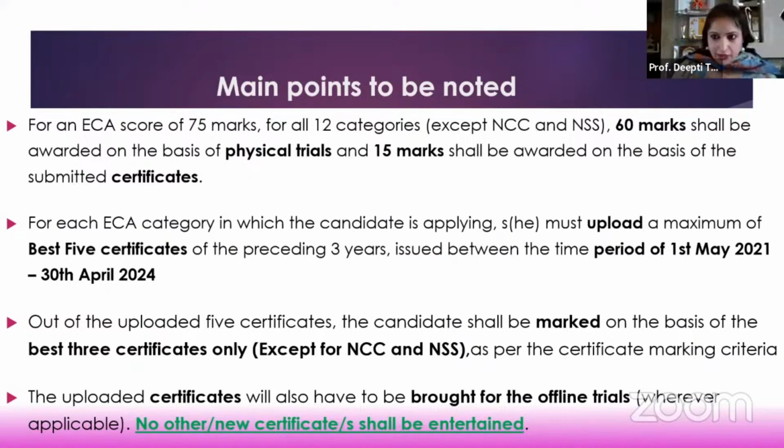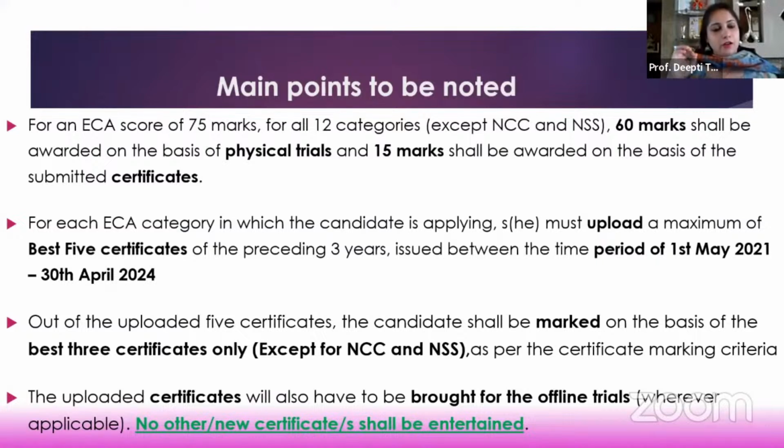So if you upload only 3, now here we also get a regular query that I do not have more than 4 certificates or I do not have more than 2 certificates. So as many number of certificates you upload, maximum of 3 will be considered. And for NCC and NSS, all 5 will be considered. If you upload, say, only 4, then the best 3 will be considered. If you upload, say, only 2, then those 2 will be considered.